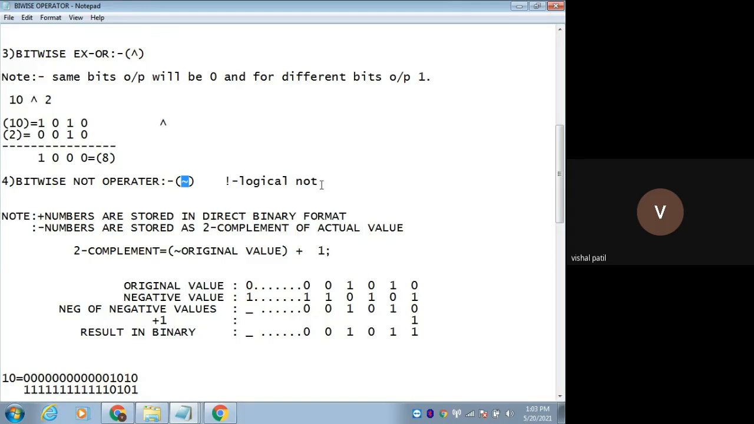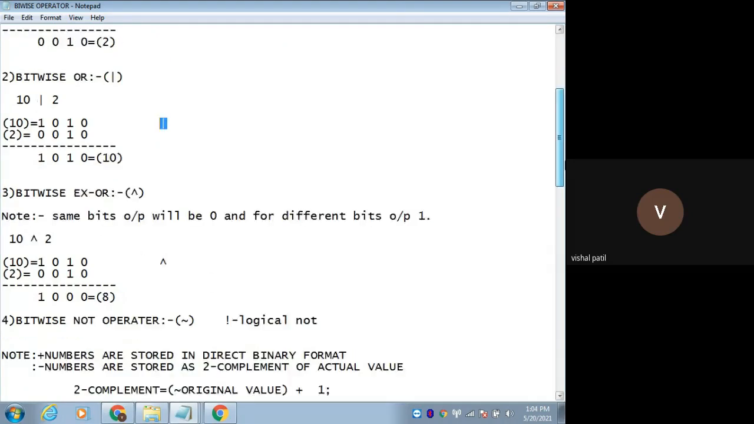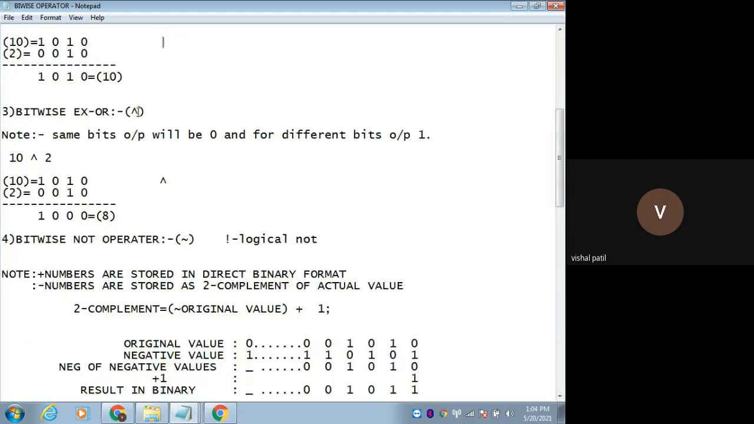Remember the difference between these, because you'll be confused with logical and bitwise operations. Logical AND means double AND, bitwise AND means single AND. Logical OR means double pipes, bitwise OR means single pipe. Okay. This bitwise XOR means what? This is the cap, and for bitwise NOT we have the tilde symbol, and for logical NOT we have the exclamation mark. Okay.